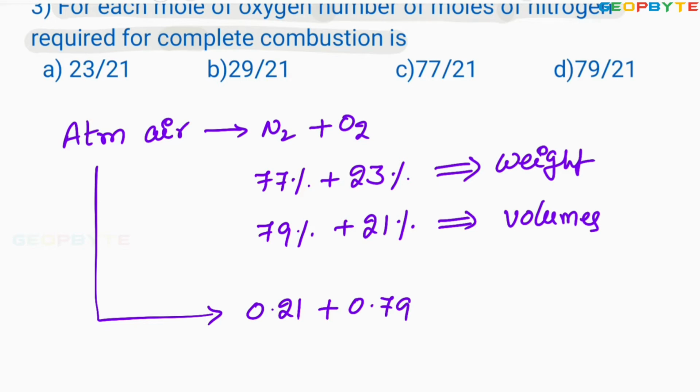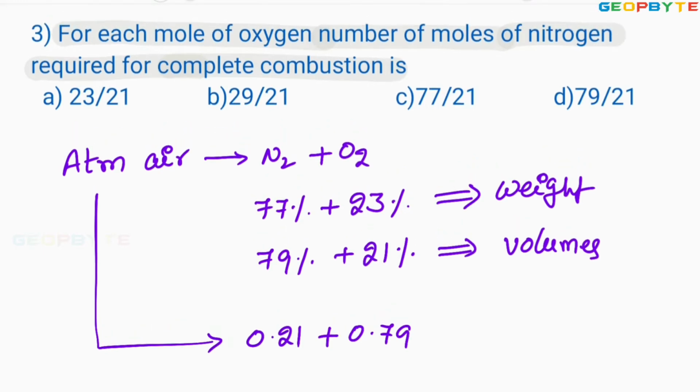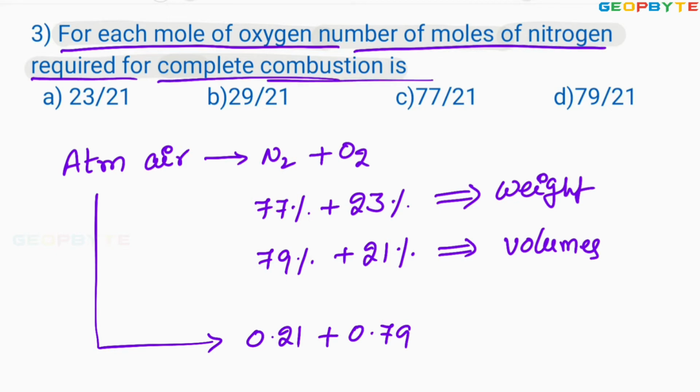Therefore, for each mole of oxygen, the number of moles of nitrogen required for complete combustion is 0.79 divided by 0.21, which is equal to 79 by 21.